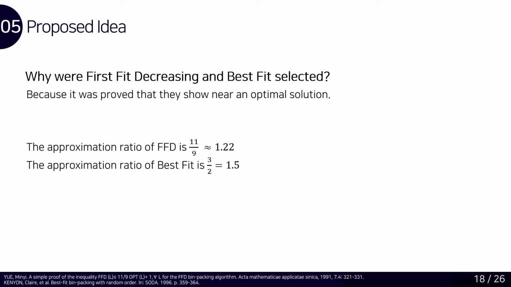Continuously, we selected two heuristics that can be applied to the VM placement problem, best speed decreasing and best speed. Because their approximation ratios are proved: best speed decreasing is 1.22 and best speed is 1.5. It means that best speed decreasing returns a solution that does not use bins more than 1.22 times optimal in a worst case scenario.